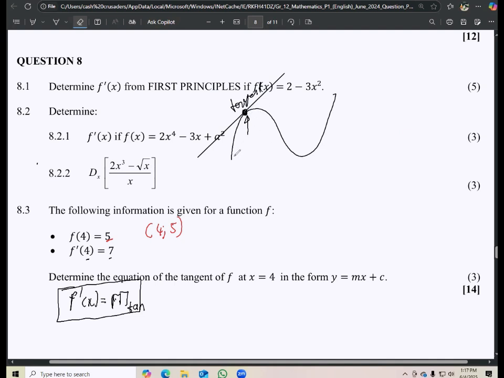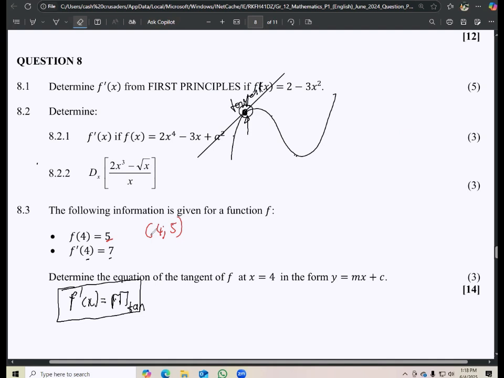the gradient of this tangent is exactly the same as the gradient of the curve at that particular point. Remember, the curve has different gradients at all these points, right? Because it's a curve, it might have a different gradient here, a different gradient here, a different gradient there. But a straight line has the same consistent gradient because it's just a straight line like that. Now we are saying at the point of contact, that constant gradient of the tangent will be the same as the gradient of the curve at that particular point of contact. So meaning that we can now say the gradient of the curve at that point is equal to the gradient of the tangent.